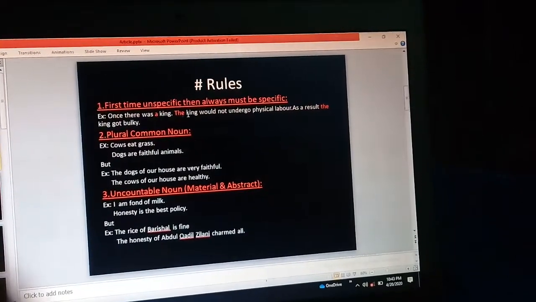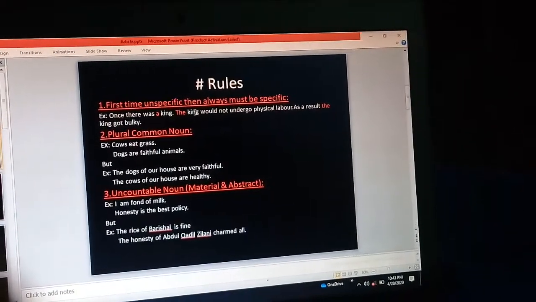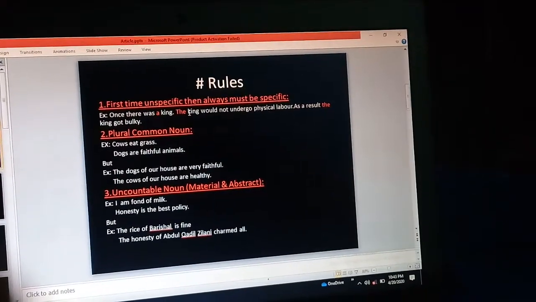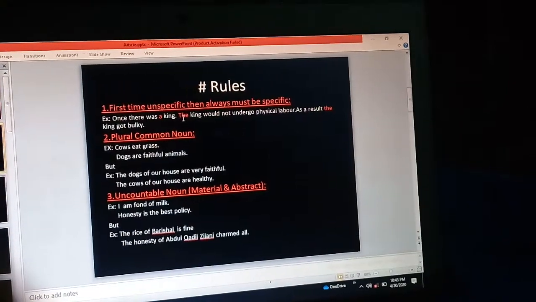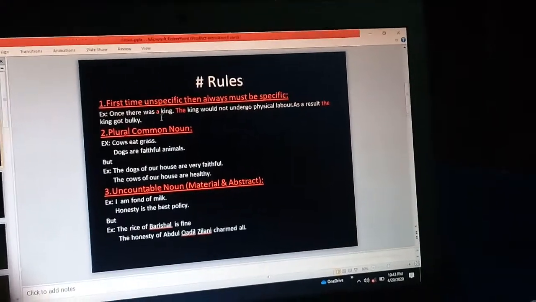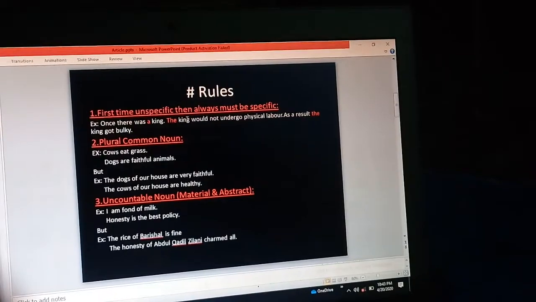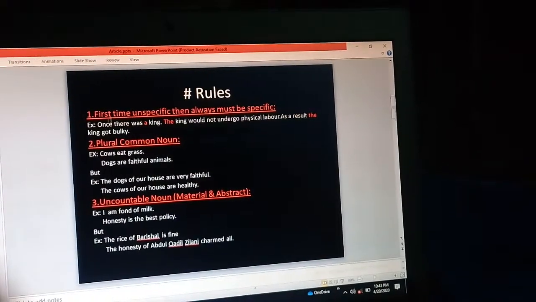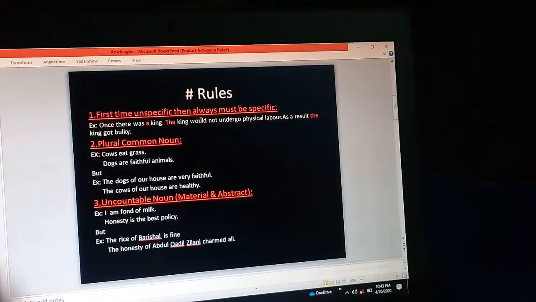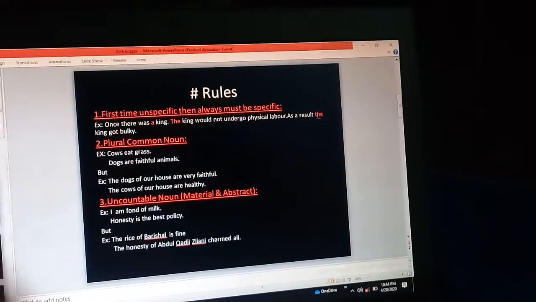But when you want to use the same person or thing again, you must use the definite article the before it. So here we see a king, but later when we use the king, we use the definite article the. That is why we say first time unspecific, but then always must be specific.